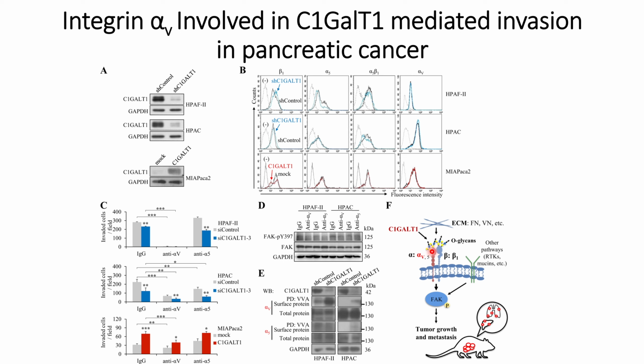When C1GalT1 has been knocked down, there is a change in the O-glycosylation profiles, that is, more truncated Tn glycans are expressed, and that prevents its interactions with the ECM. Thereby these signaling pathways cannot be triggered, and that leads to a decrease in tumor growth and metastasis. So this is their final outcome from their studies.